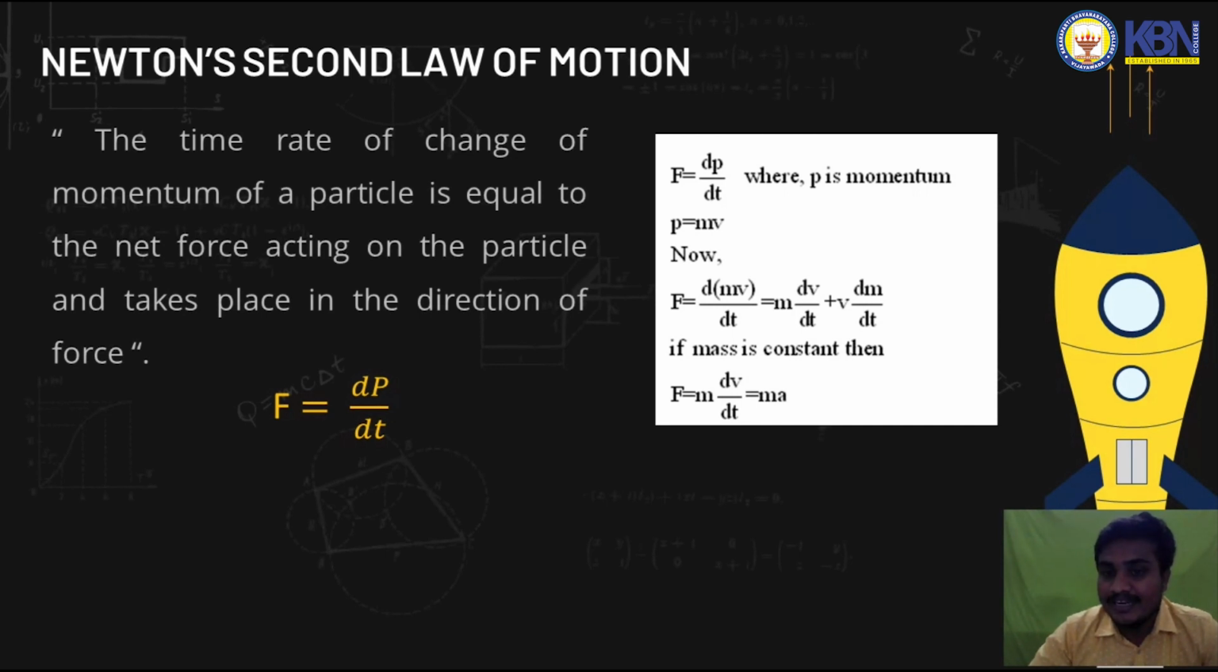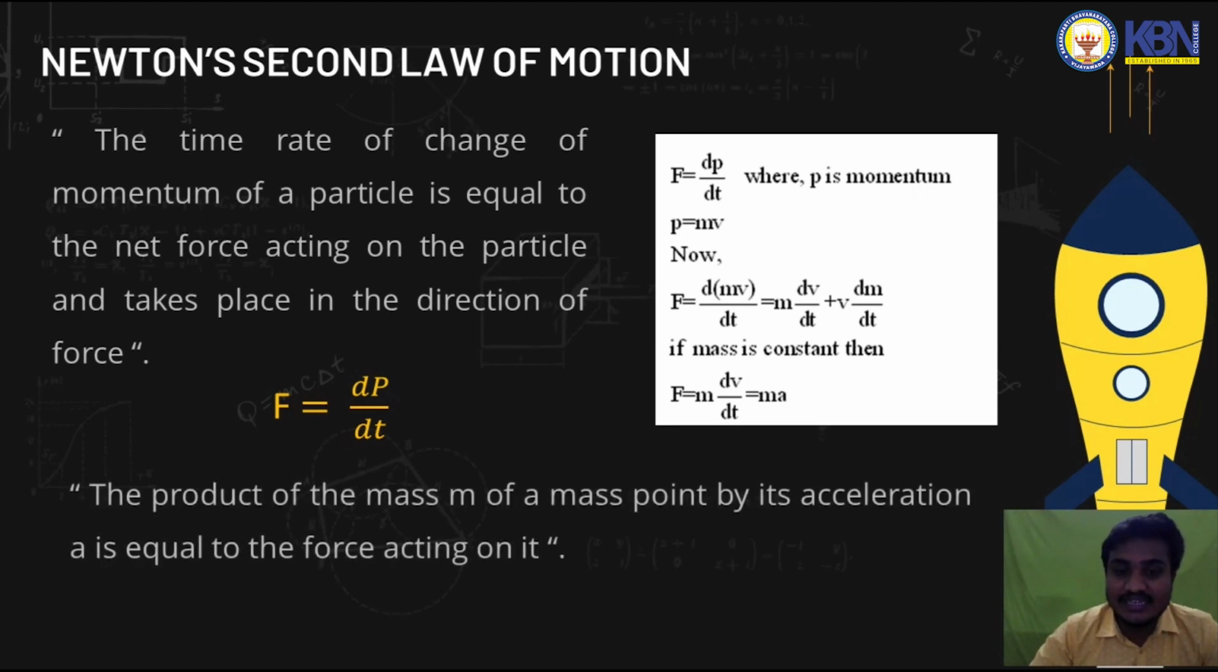m into dv by dt means m into the rate of change of velocity, which is nothing but m into acceleration. So the equation is F equals ma. The product of mass m and the acceleration of the body is equal to the force. F equals ma.